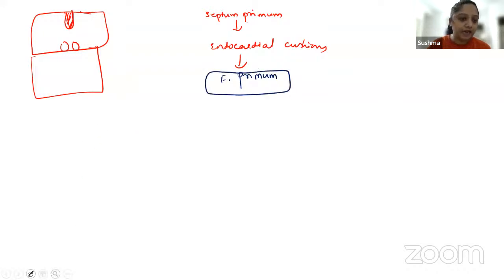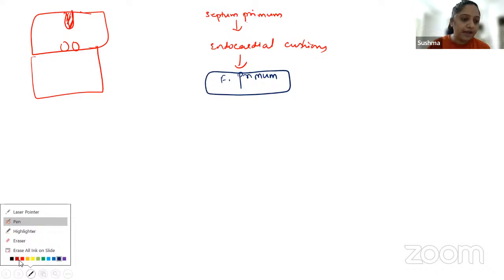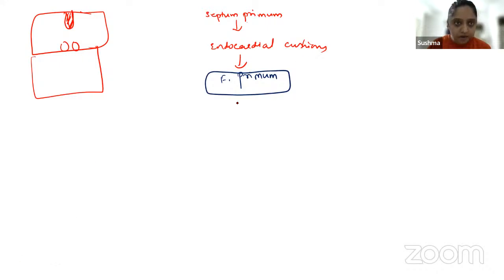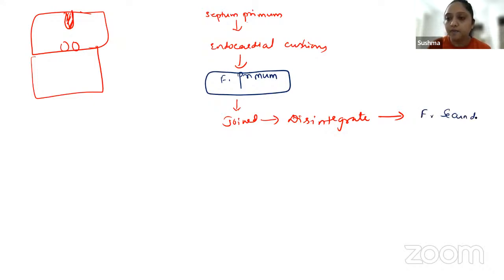After this, again it started moving and it joined the endocardial cushion defect. After its joining, it starts to disintegrate, and once it disintegrates, it forms a new foramen, which is called foramen secundum.